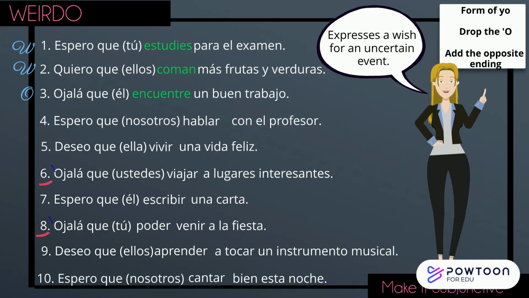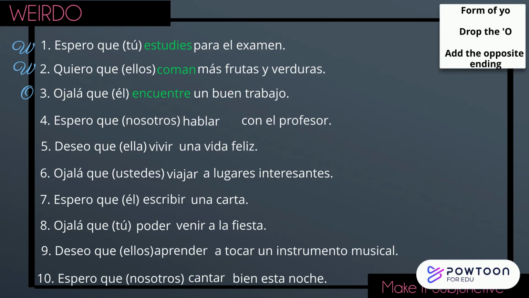Notice that numbers 6 and 8 also use the word ojalá, and therefore make those sentences subjunctive as well. Number 4, the yo form of hablar is hablo. The opposite ending is an e, which gives us hable, and then we need to make sure it matches the subject, and that gives us hablemos.